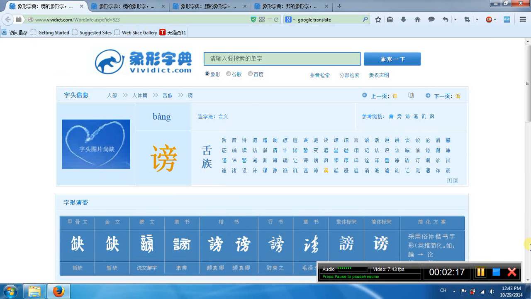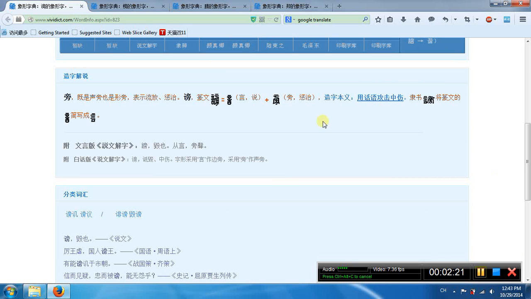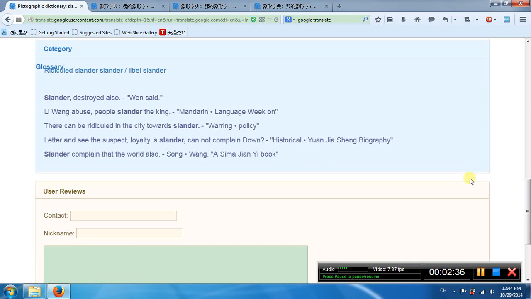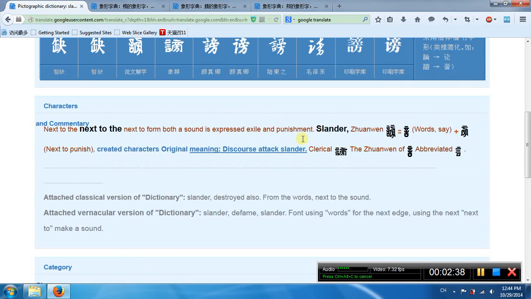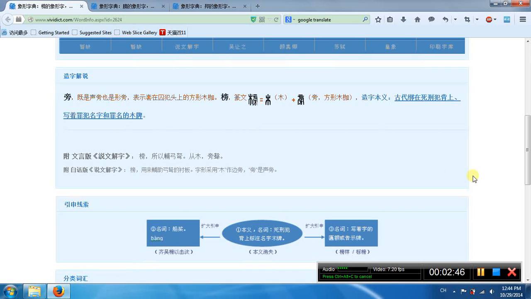Another Bang. The first Bang: its left part means word, say. The right part means to punish. So its meaning is slander. Attack someone with slanders. Bang. There's another Bang with a third tone.